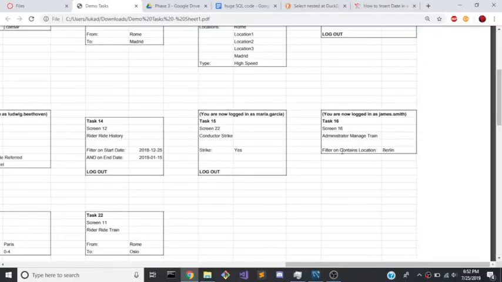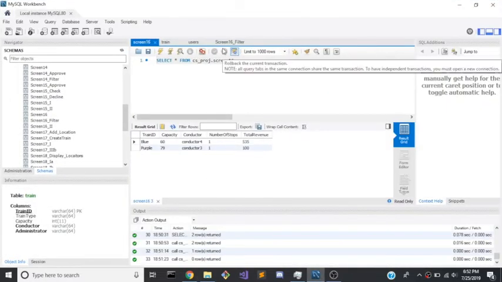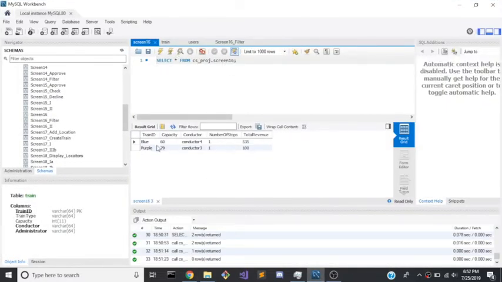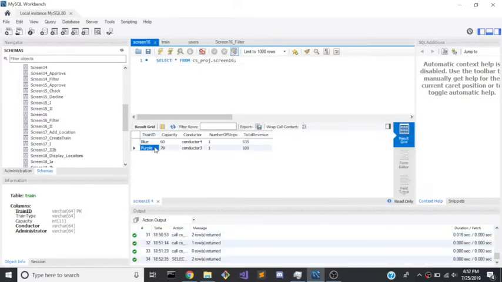The only task with this is to filter the trains by whether or not it contains the location Berlin. In order to demonstrate this, let us first show that we do in fact have a grid of trains with capacity, conductor, number of stops, and their total revenue. Let's run it one more time. There are only 2 items because there are only 2 items that have both conductors and riders.